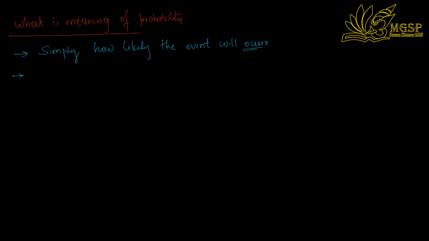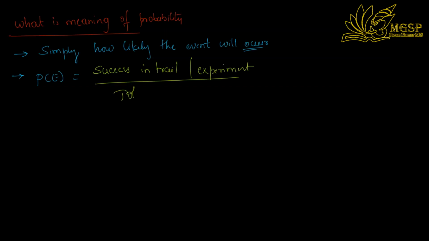There is one more thing: usually it is defined as the probability of some event is equal to the number of successes in a trial or an experiment, divided by the total trials or total experiments.